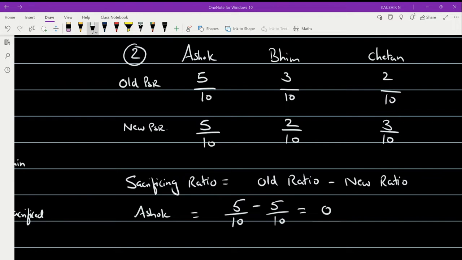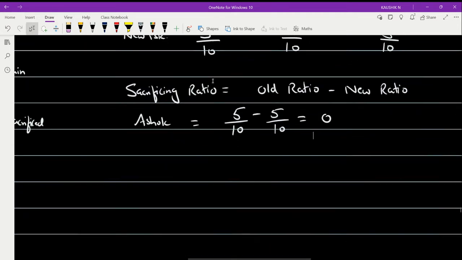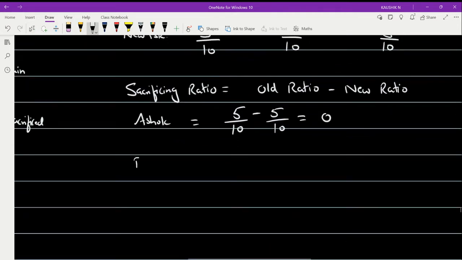Now let's calculate for the other partner. Okay. So the other partner is Bim. So calculate for the second partner Bim. So for Bim, the old ratio was 3 by 10.